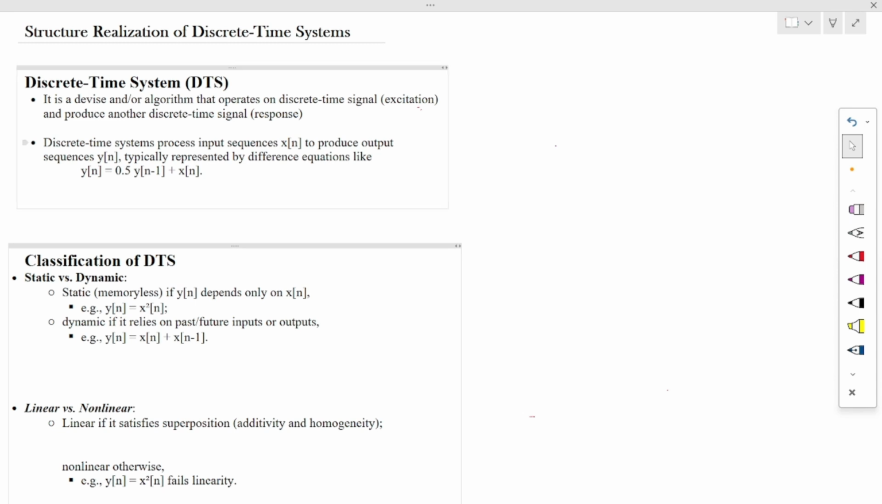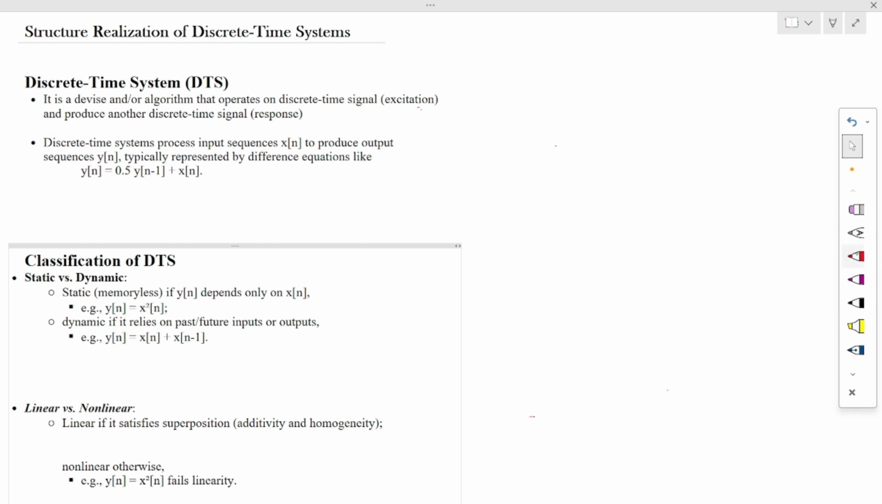In this discrete time system, any device or algorithm that operates on a discrete time signal, that is defined as an excitation. It means if our input is a discrete time signal and it is passed through this particular device, or we can say a system, the produced output is also discrete in nature, and that output is defined as the response of the system. So here is an example of this input and output.